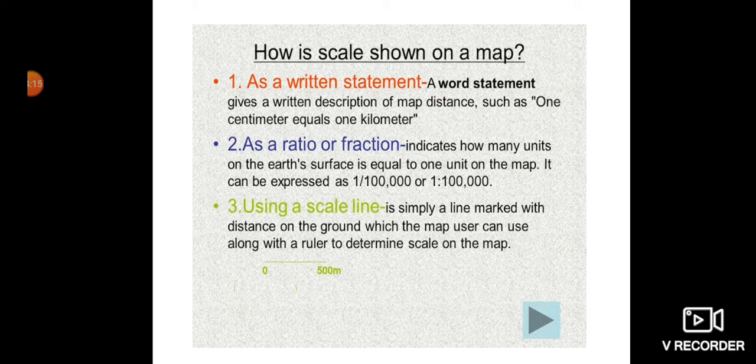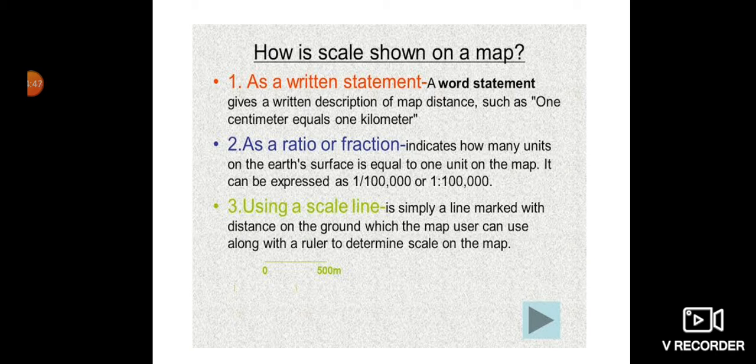How is scale shown on a map? There are basically three forms by which we show the scale on the map. First form is a written statement, or you can say it's a verbal scale. A word statement gives a written description of the map distance, such as 1 centimeter equals 1 kilometer. Okay. So the first way of writing the scale is a written statement, which is also known as verbal scale.